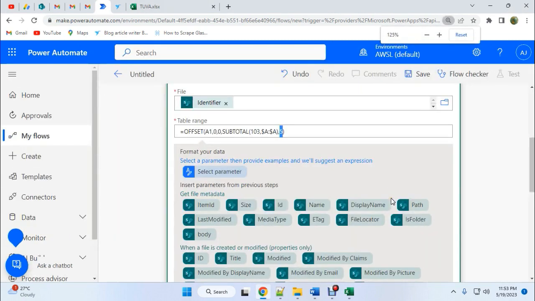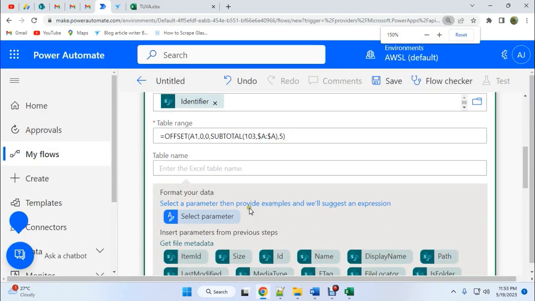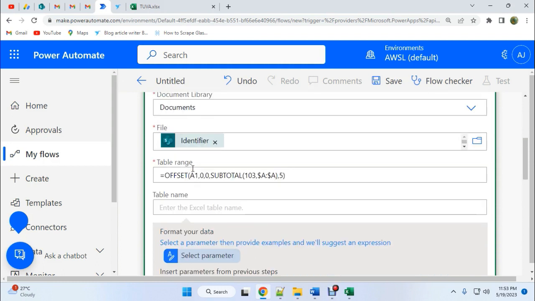And now, the table name. So what should our table name be? You can write any table name here, like table 1, table 2, or any specific name. Right now imagine I'm using table 1.